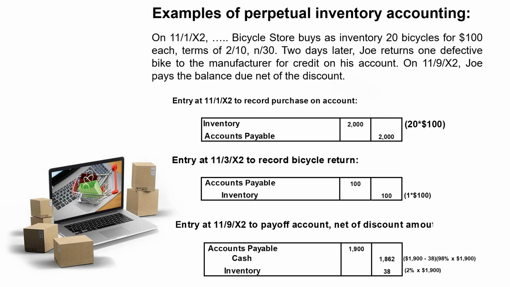Since we do need to reduce inventory, because we don't have 20 units, we only have 19, I suppose if we were going to use some account called purchase returns and credit it to reflect the reduction of inventory, it would effectively be a contra inventory account, a contra asset, or a reduction of the inventory account.